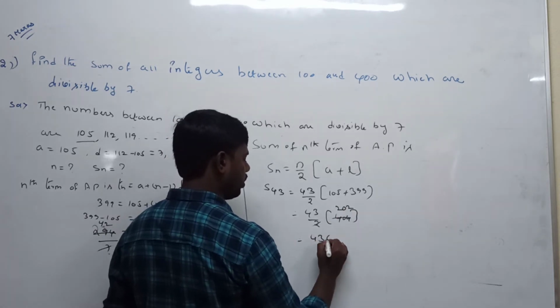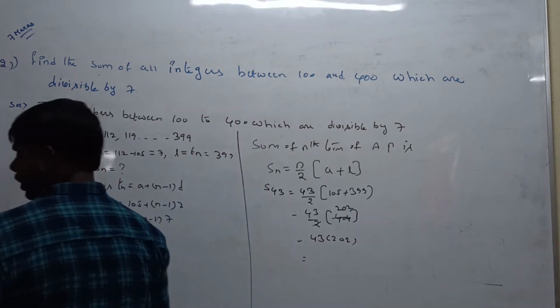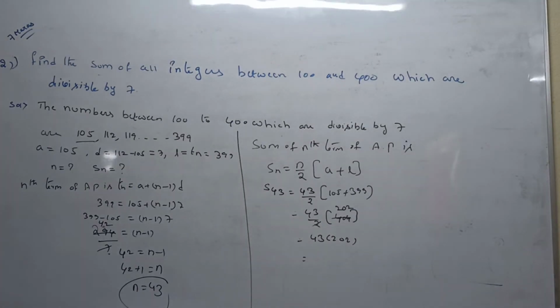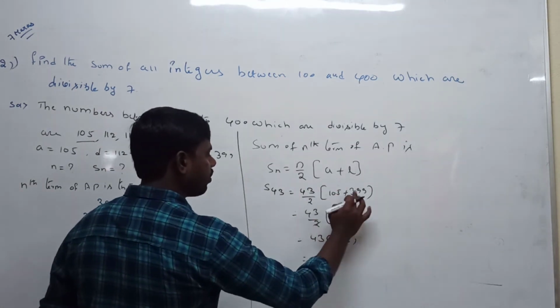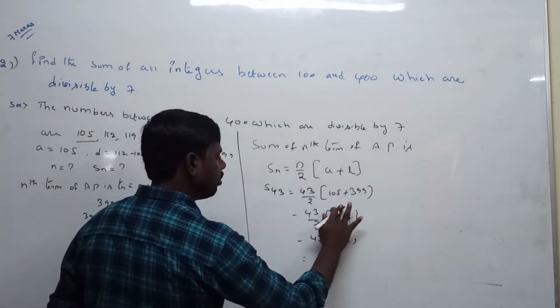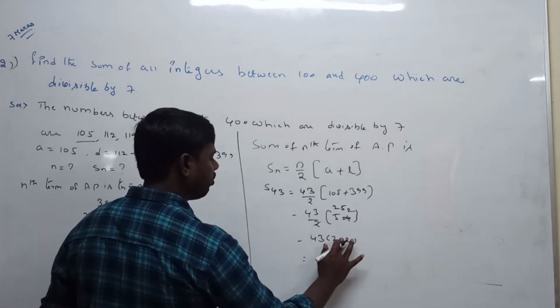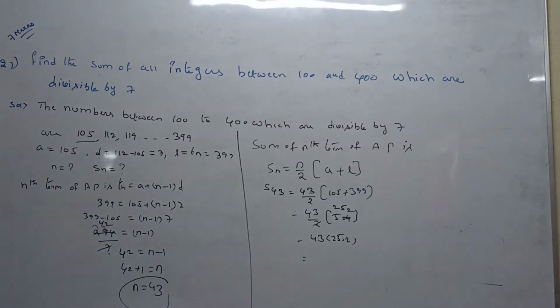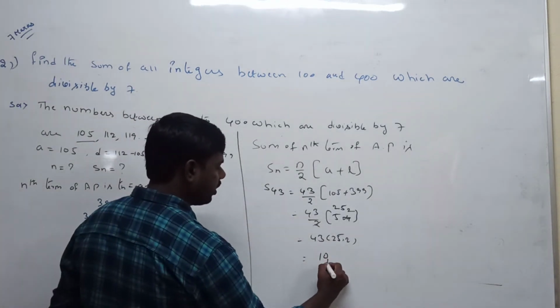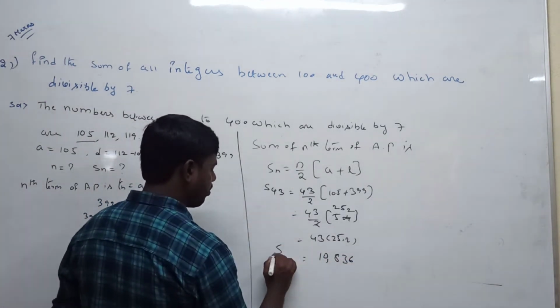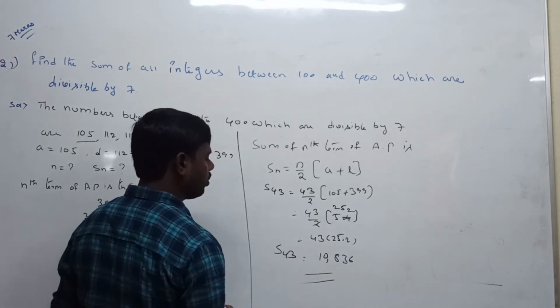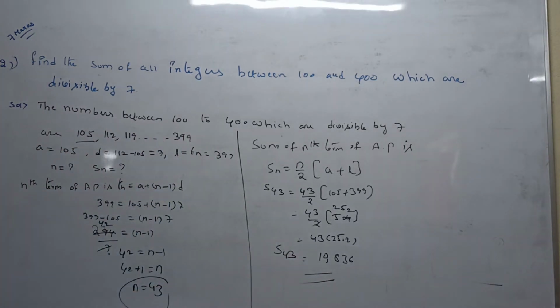So now 43 into 252, and that value is 10,836. Sum of the 43 terms is equal to 10,836. Very easy, it is a simple question.